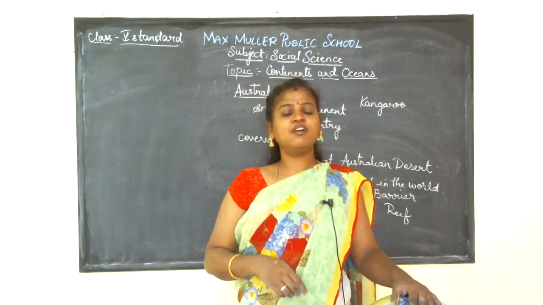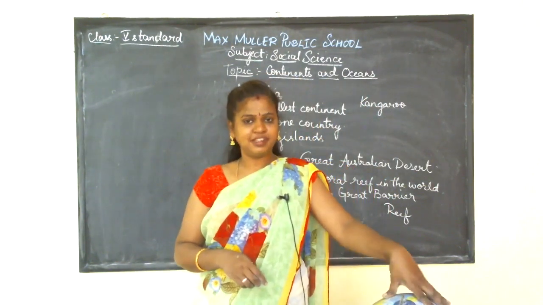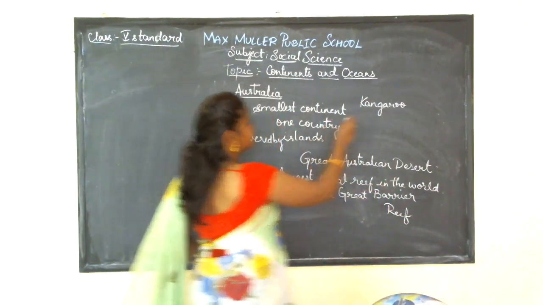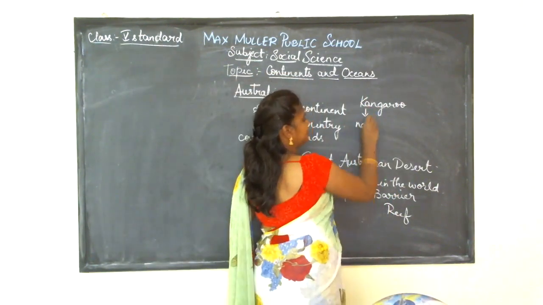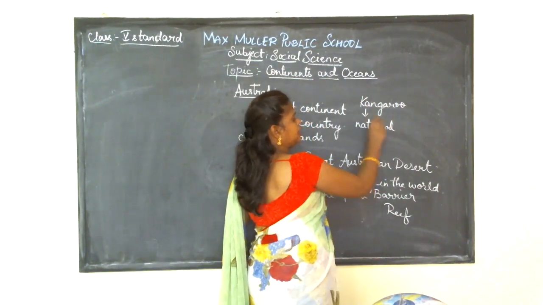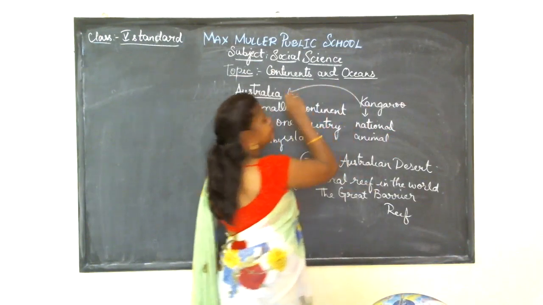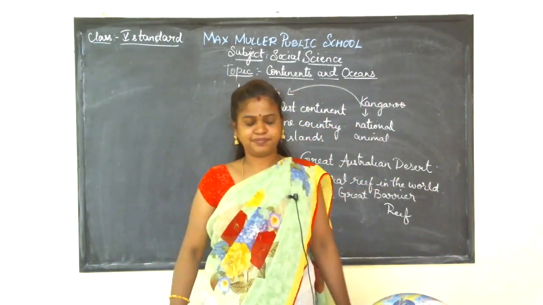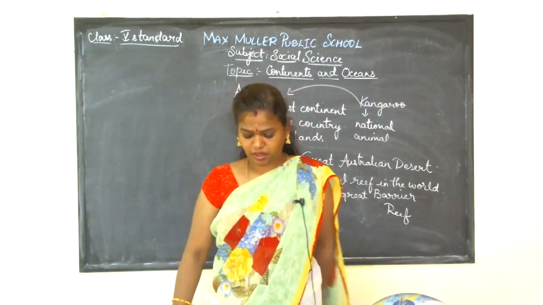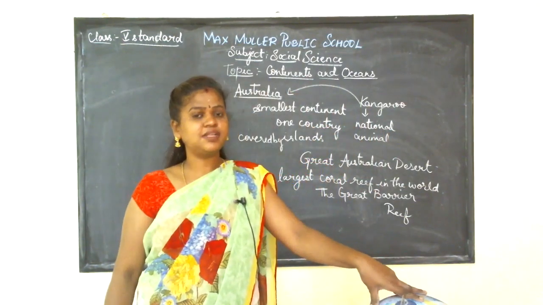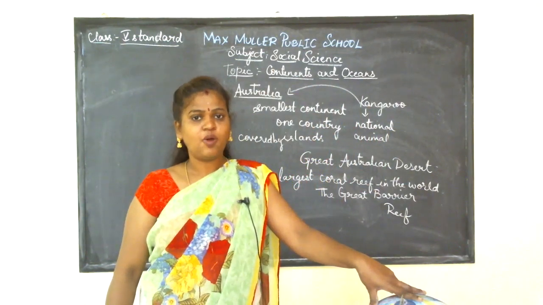Here in Australia you can see kangaroos, and the kangaroo is the national animal of Australia. Got it, children? So these are some general features of Australia.